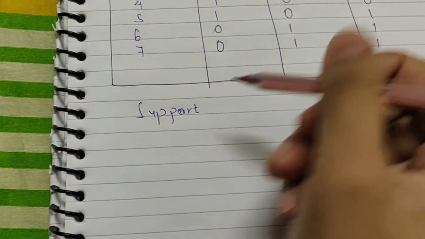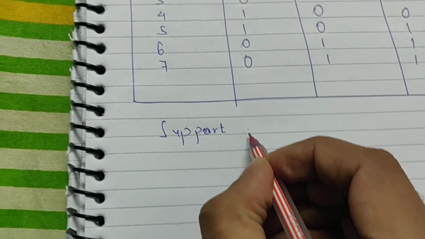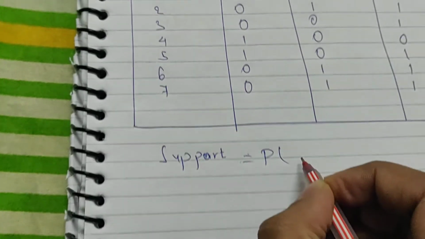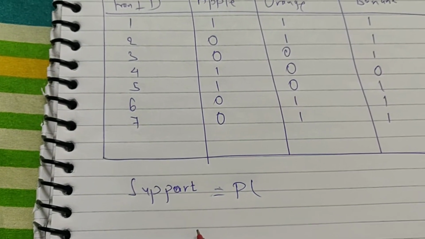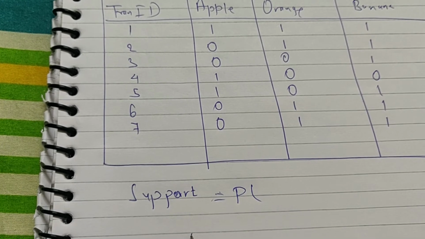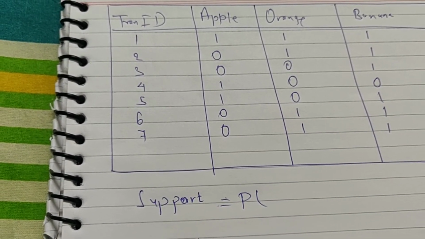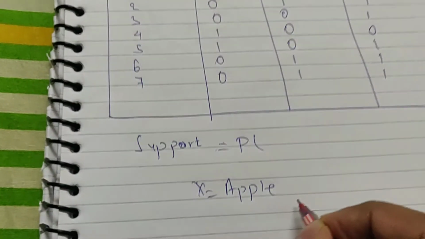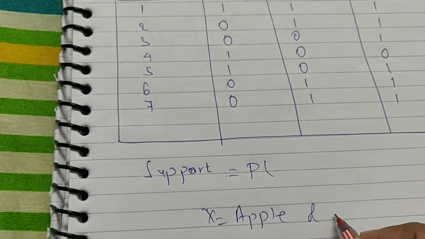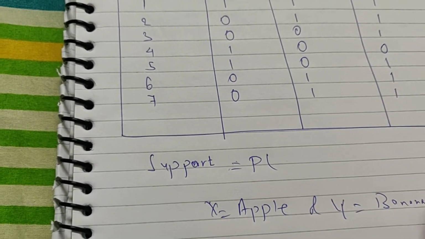For example, let's say support is equal to the probability of, and before that, assume that x is equal to apple and y is equal to banana.